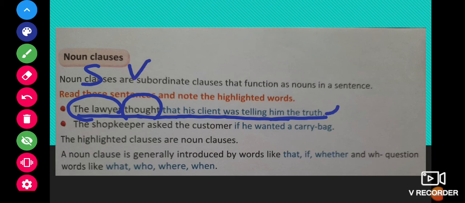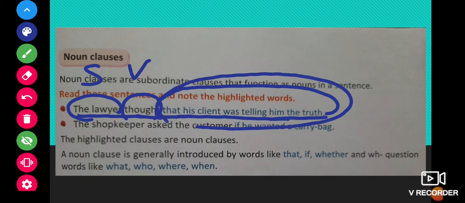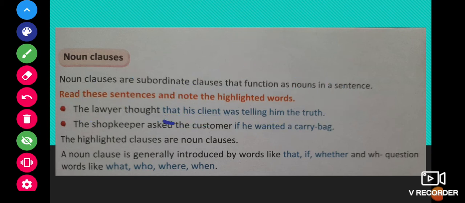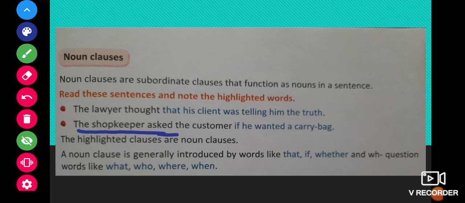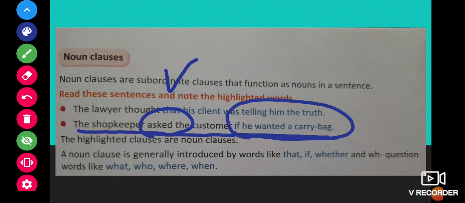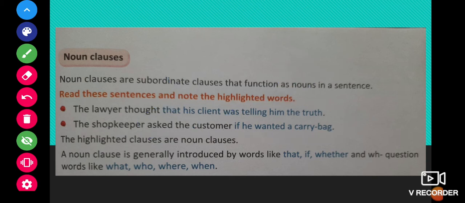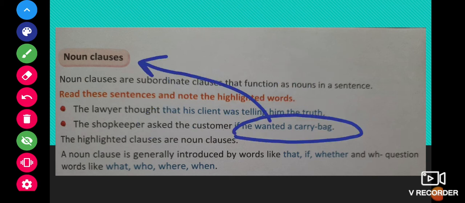What did the lawyer think? The lawyer thought that his client was telling him the truth. So here this entire group of words is acting as an object. An object is a noun. So this group of words is a noun clause. The shopkeeper asked the customer if he wanted a carry bag. Now here asked is the verb. But what did the shopkeeper ask? The shopkeeper asked if he wanted a carry bag. So here this is acting as an object. So here this part is a noun clause.